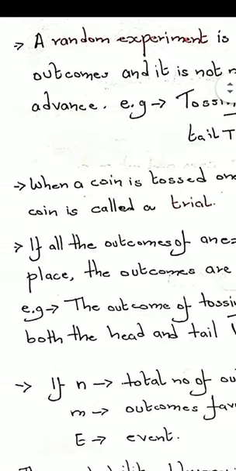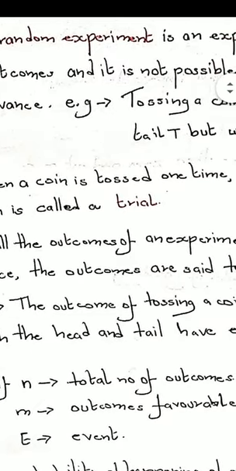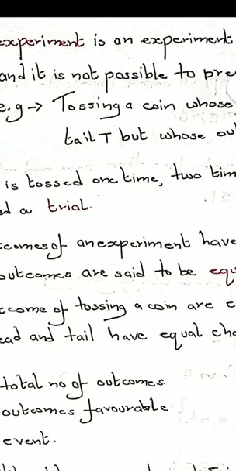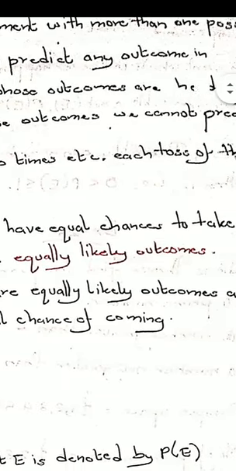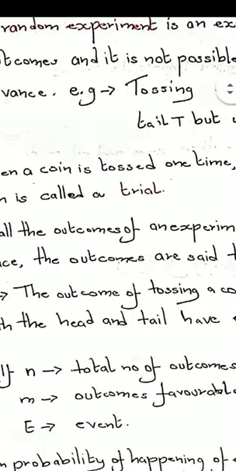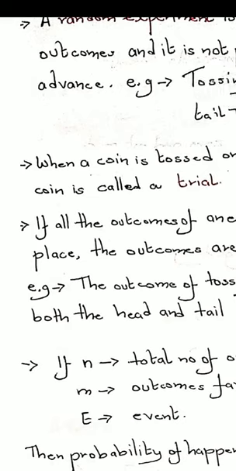So let us understand what is a trial. Remember, I'll be able to explain each and every concept using the coin only. I'm going to do that. Okay, a coin is tossed one time, two times, etc. Each toss of the coin is called a trial. So suppose I'm tossing a coin, then every toss is called a trial. Okay, so that is a trial. So we have gone through experiment, random experiment, and trial.